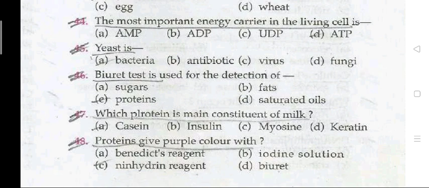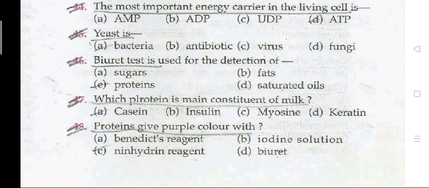The ninhydrin test is used for the detection of proteins. Next question 47: which protein is the main constituent of milk? Casein. Question 48: protein gives a purple color with ninhydrin reagent.